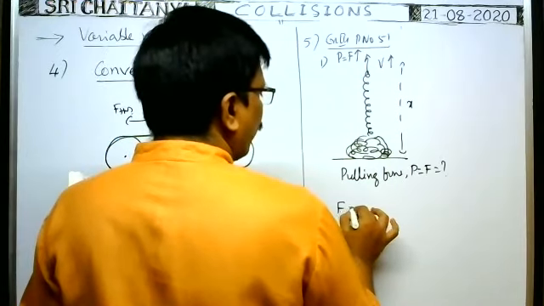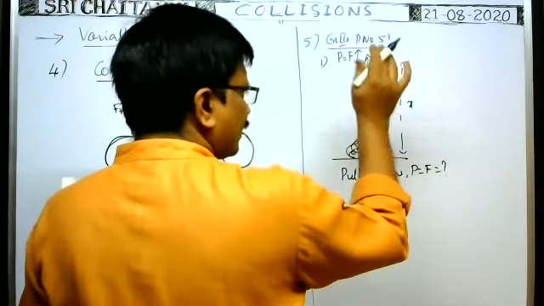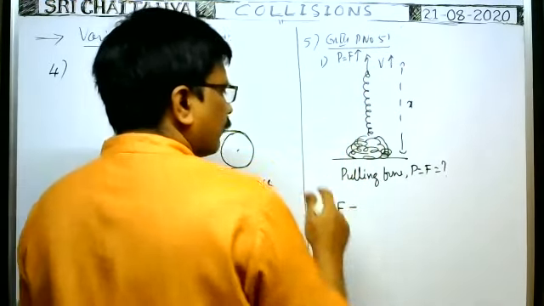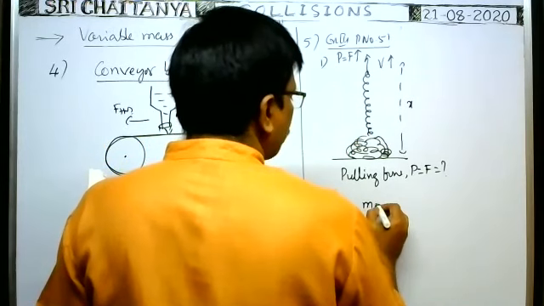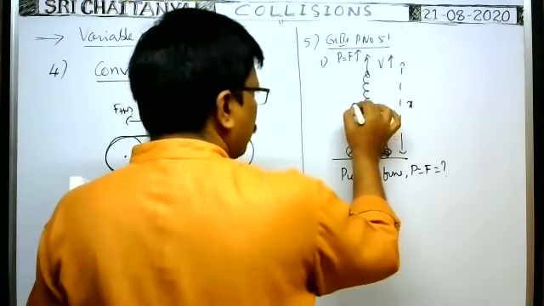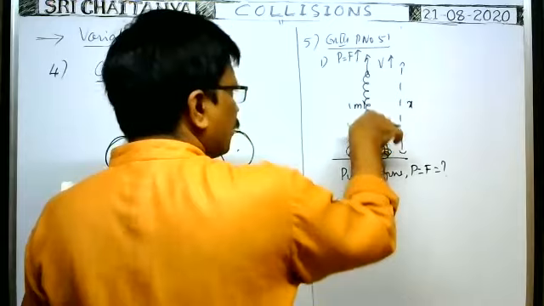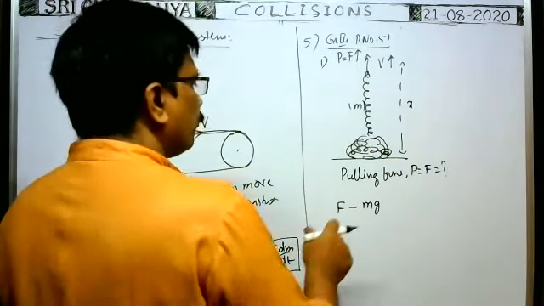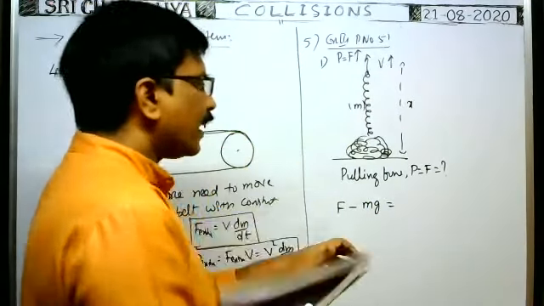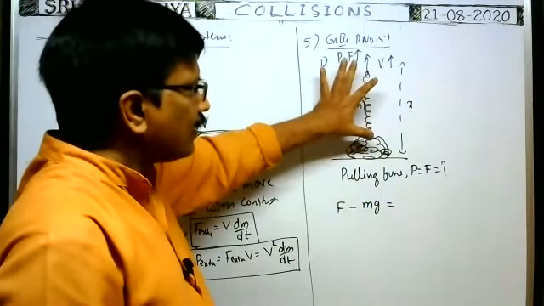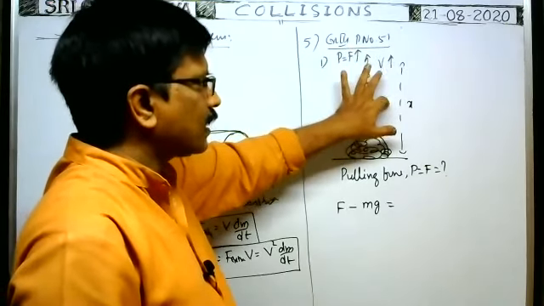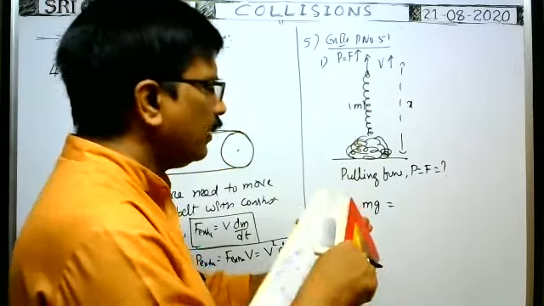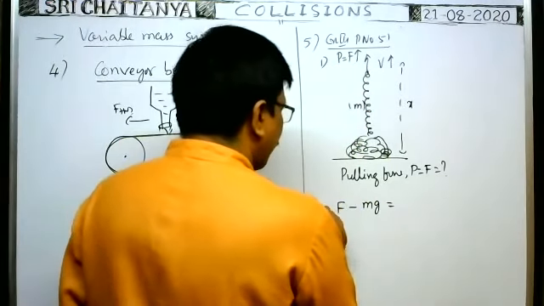So at a certain instant, whenever the vertical length of the chain is x, the weight mg acts vertically downwards, where m is the mass of the hanging chain. At that instant, the net force acting on the chain is F minus mg. That is equal to the net external force.